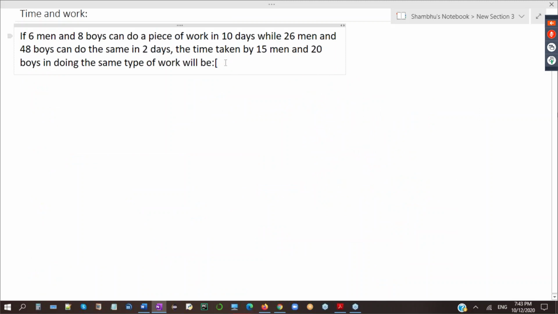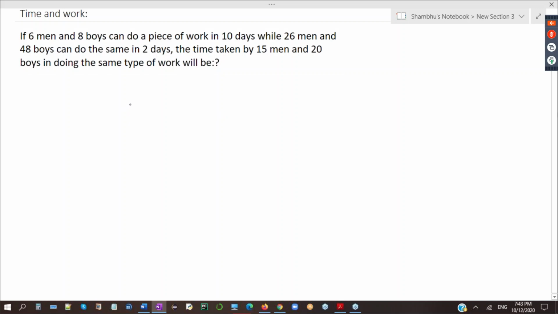What to do here? I may not be very much interested in the answer. How to approach, what to do? So what equation should I make, Anusha?